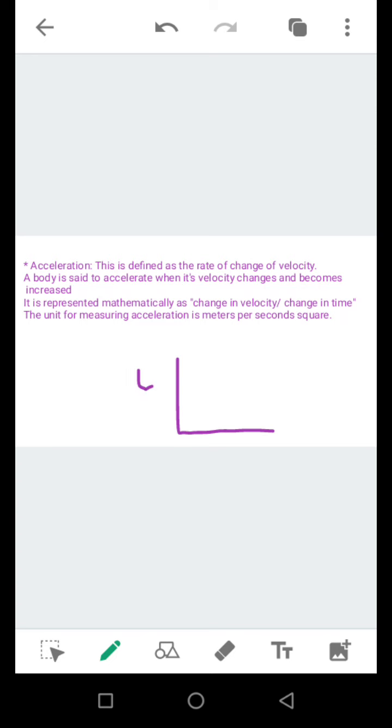If our velocity is here and our time is here, a body that was initially at 0, by the time it changes its velocity, we say the body is accelerating. Oh, pardon my pen. We'll have a better illustration in the next video.